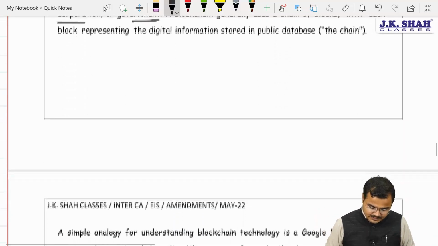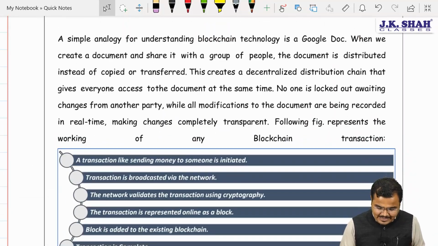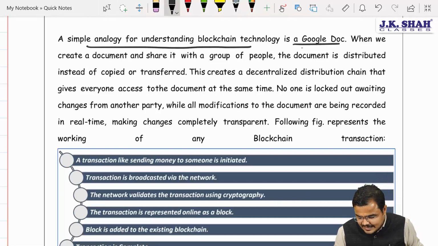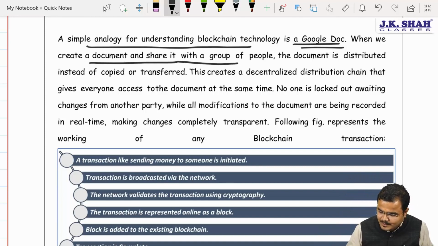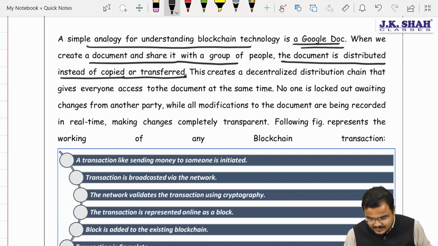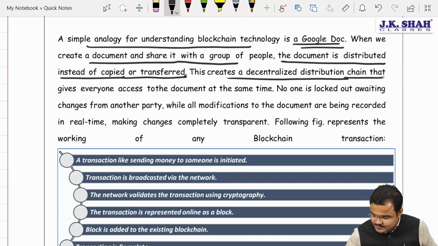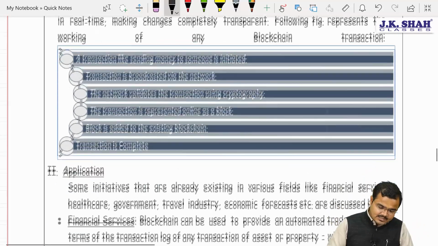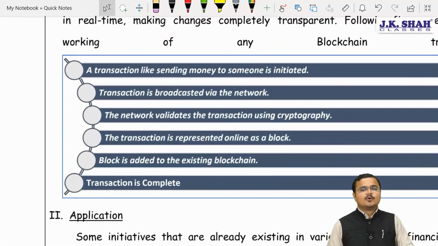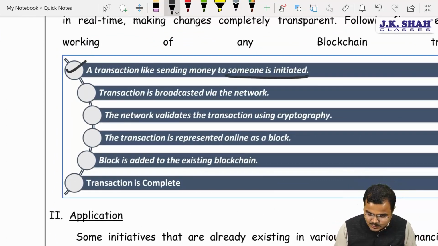Yes, sir. Further, Chartered, a simple analogy for understanding blockchain technology is Google Docs. Yes, sir. We can create the document and share it with a group of people. Yes or no? Yes, sir. The document is distributed instead of copied or transferred. And this creates what? A decentralized distribution chain that gives everyone access to the document at the same time. Now, Chartered, if you remember this small thing, you will be able to understand blockchain workings. First one, sir, a transaction like sending money to someone is initiated.